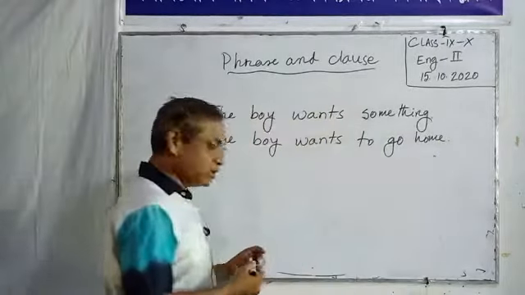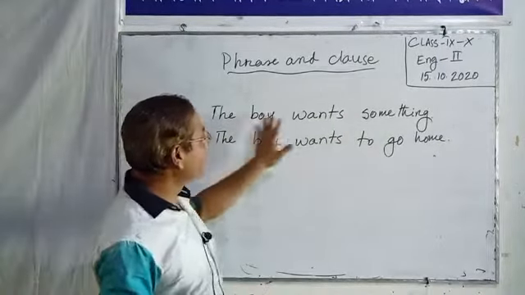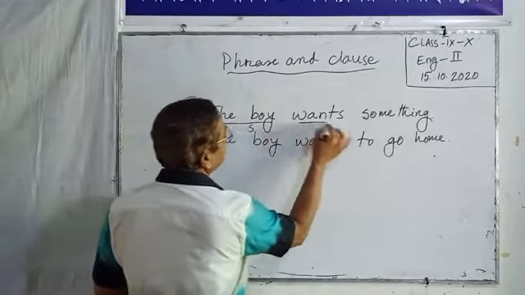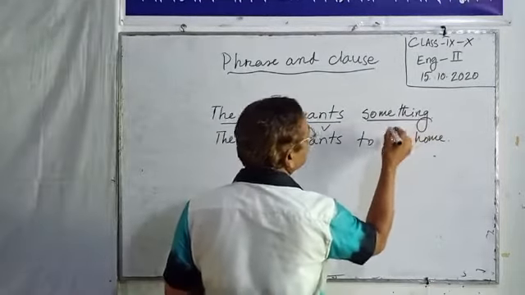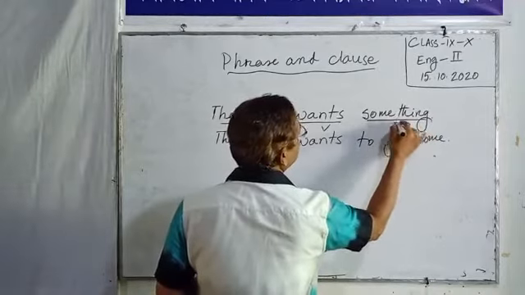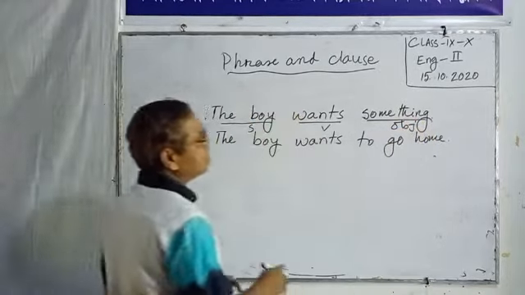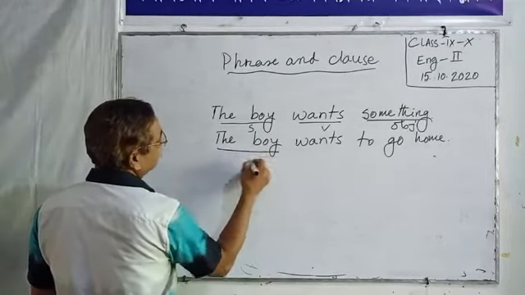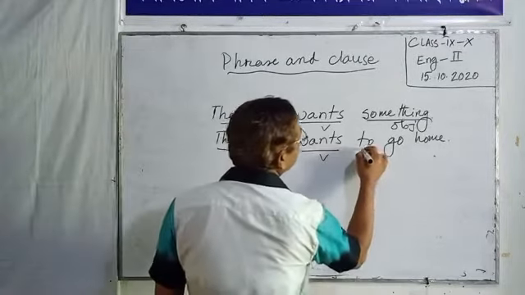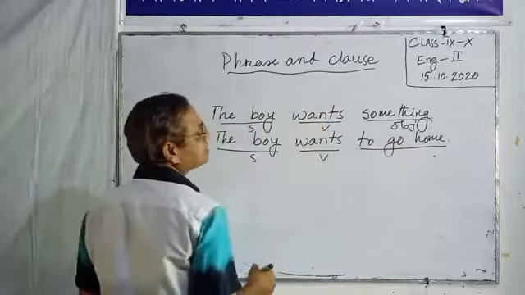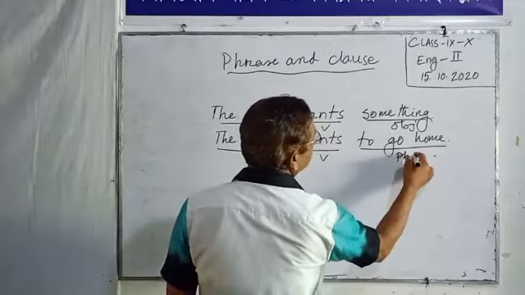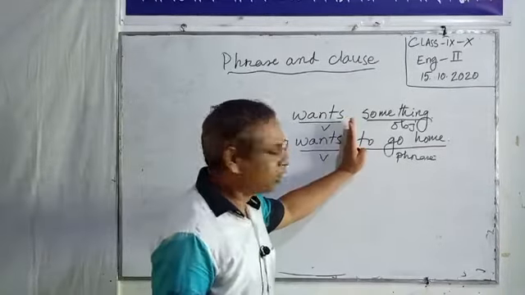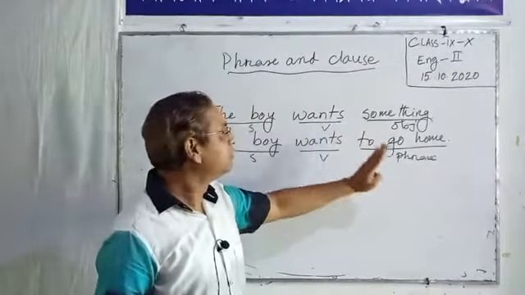Look at these two example sentences, guys. The boy wants something. Here the boy is the subject, wants is the verb, and something is a noun or pronoun. This is the object. In the second sentence, the boy is the subject, wants is the verb, and to go home is the phrase. Only this part is called a phrase.